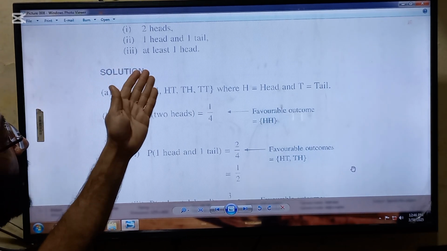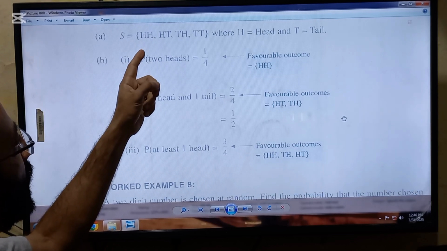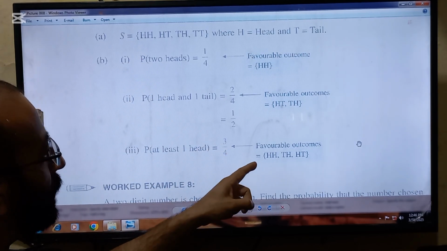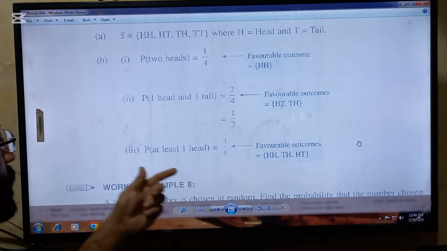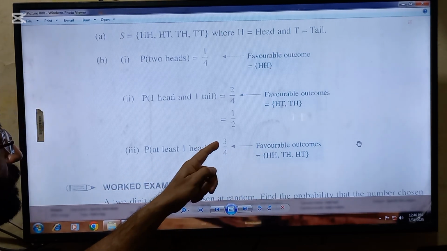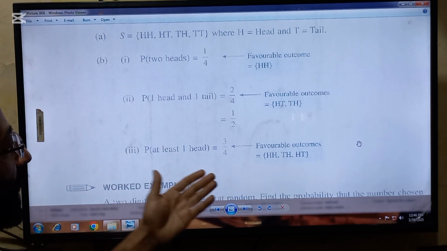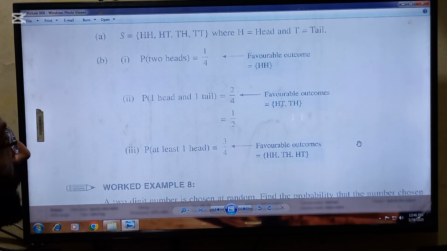Third requirement is at least 1 head. So in this sample space there are 3 favorable outcomes because these are having at least 1 head. So for the probability of at least 1 head, the favorable outcomes will be placed in the numerator, and in total there are 4 outcomes. So 3/4 is the answer.